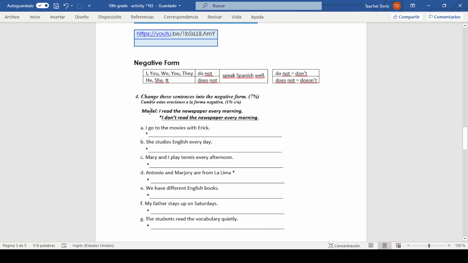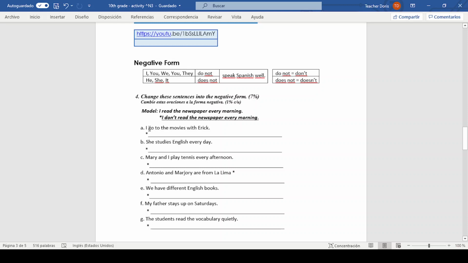Look at the model. I read the newspaper every morning, in affirmative form. Then you have the example in negative. In negative, we are going to say, I don't read the newspaper every morning. Okay, I don't, do not, okay? Do not or don't read the newspaper every morning.